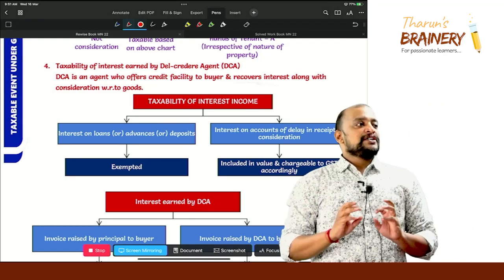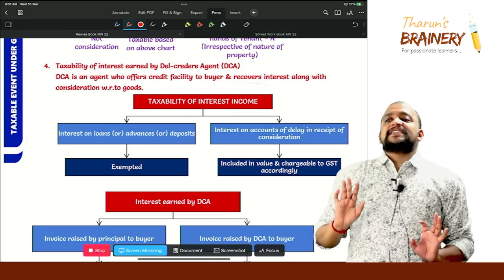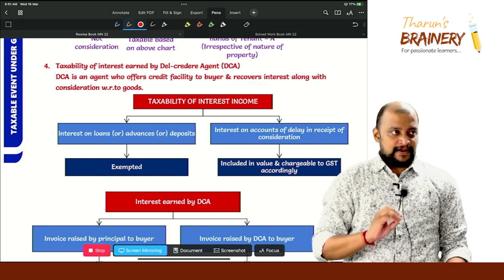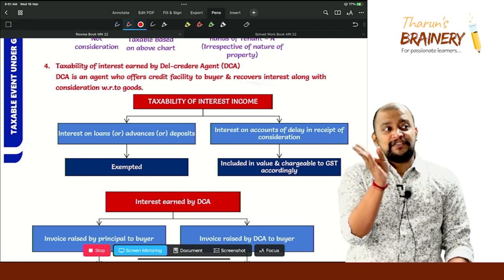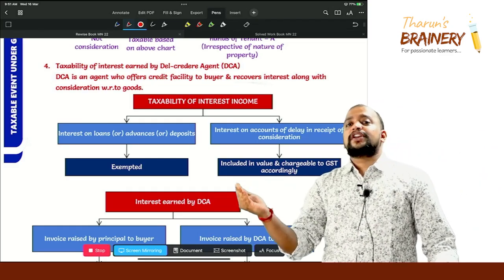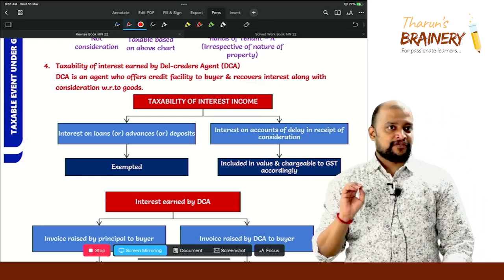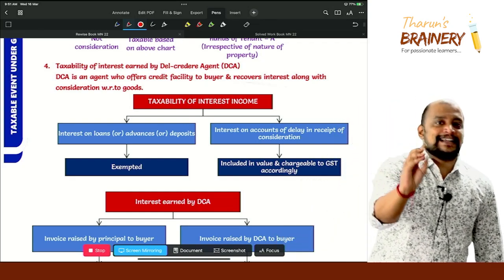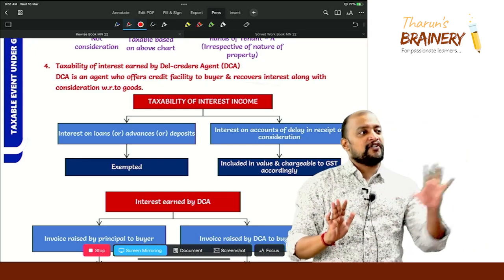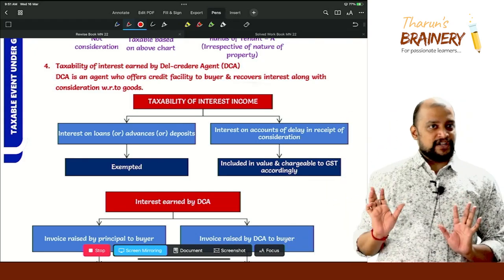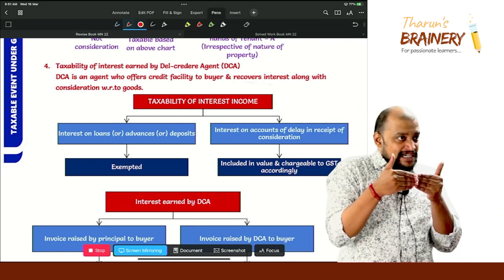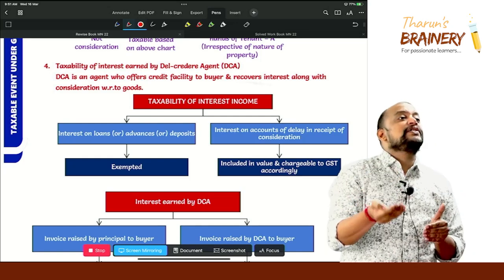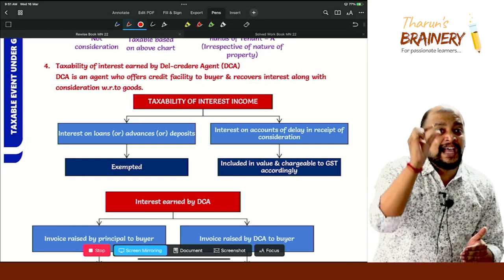Is it clear? Which means, who is offering the finance facility to whom here? The del credere agent is offering the finance facility to the buyer, not to the principal. So he will make payment to the principal now itself, and he is going to collect it from the buyer at a later point of time. He is giving a finance facility to the buyer, for which he will be getting interest. This point you would not have studied in foundation. Which point? That interest point. Because the del credere agent is giving a credit facility to the buyer and collecting it late, along with the sale consideration he will also be collecting interest.